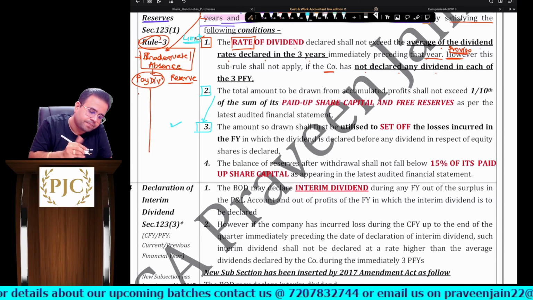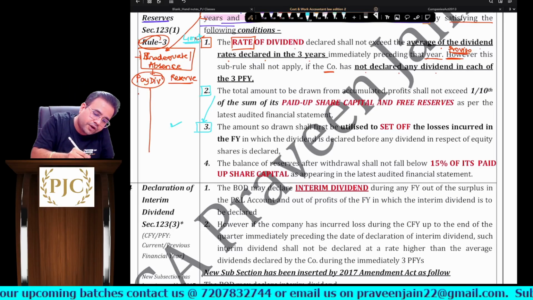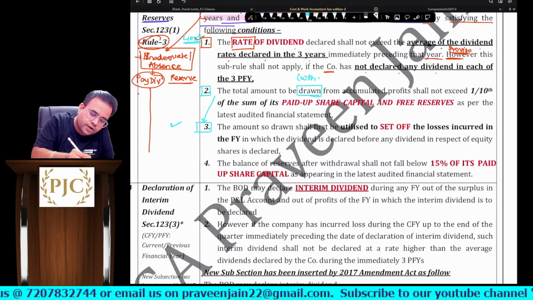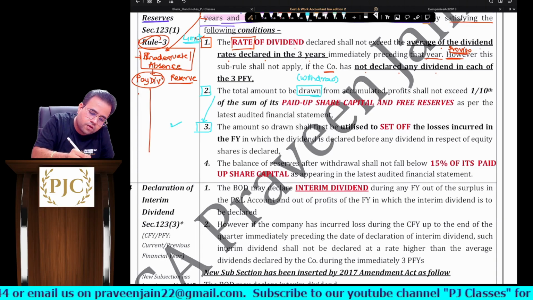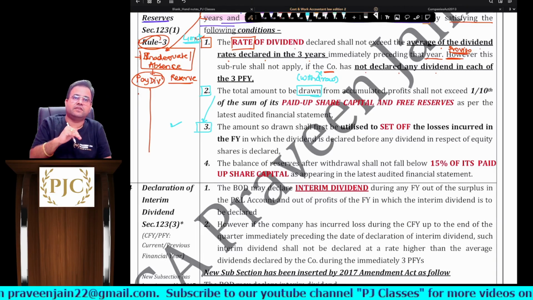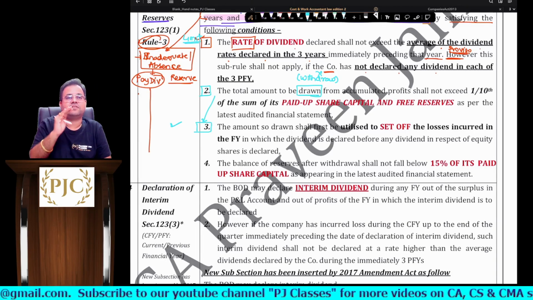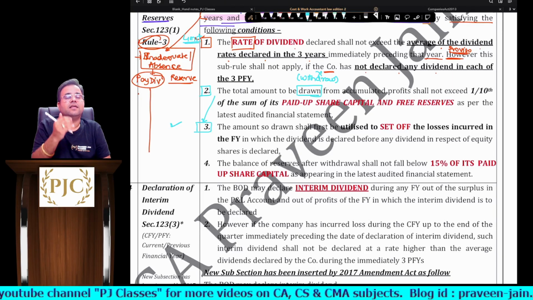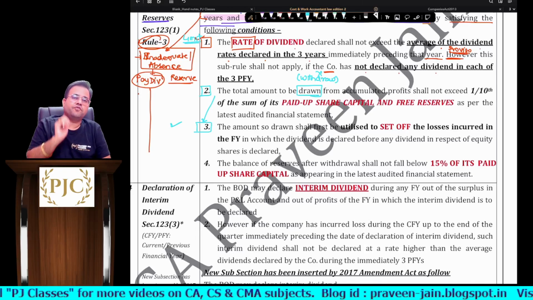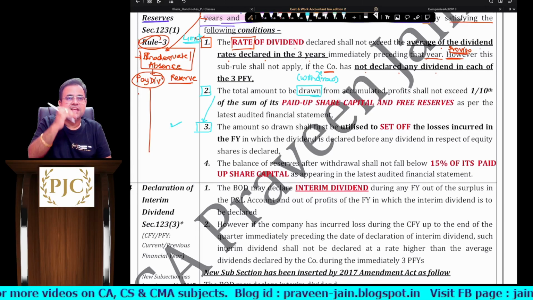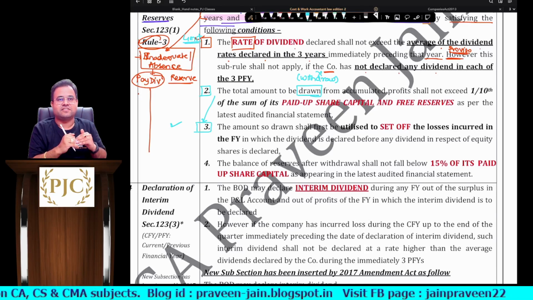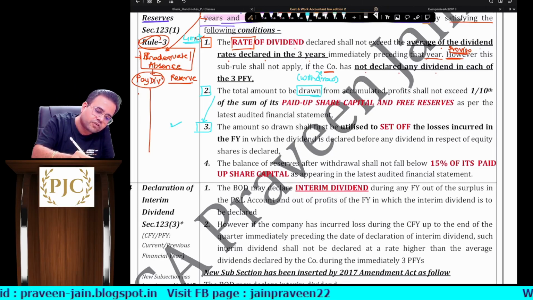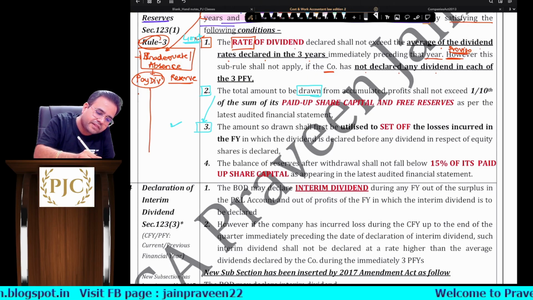How? Let's read it. The total amount to be drawn. Remember, never use the word withdrawn. We are drawing from the reserves, not withdrawing the reserves, sir. See, in an ATM we withdraw the money, we are getting the cash, right? There you use withdraw, that is okay. But from free reserves, we are not getting cash. Free reserves say you are drawing the money, sir. So always ensure that you use the language given by the lawmakers, sir.